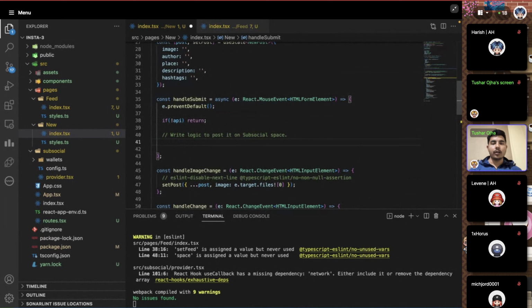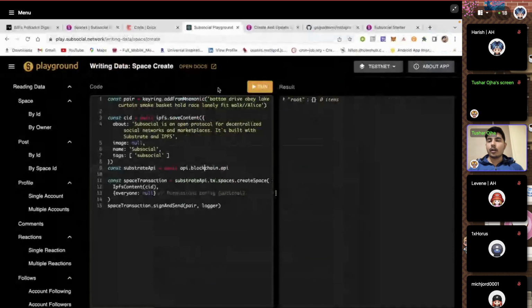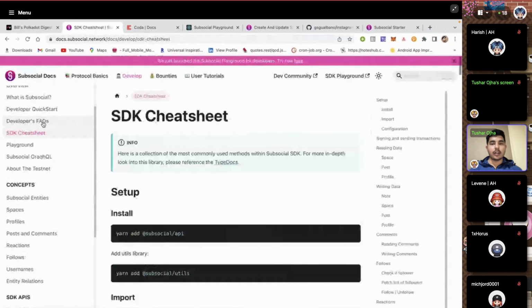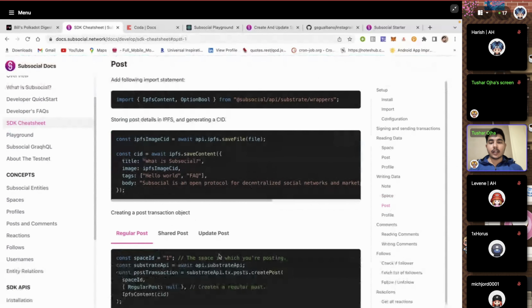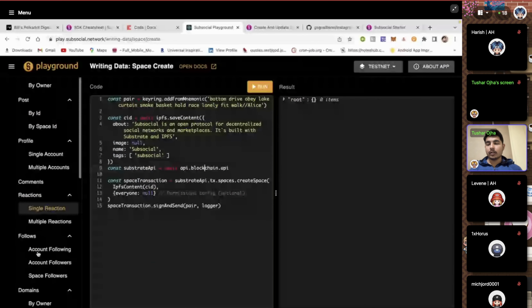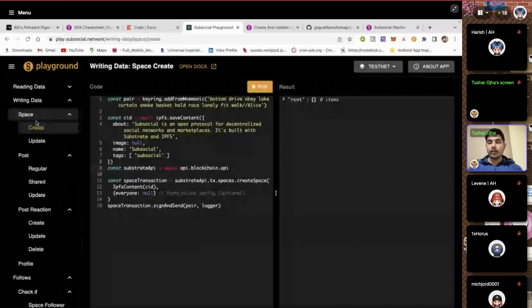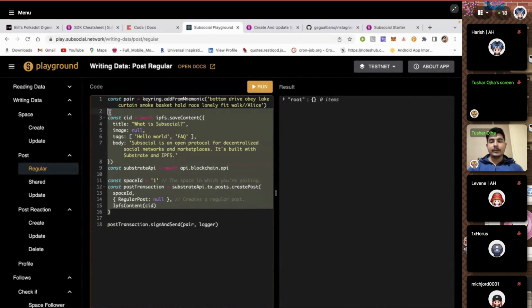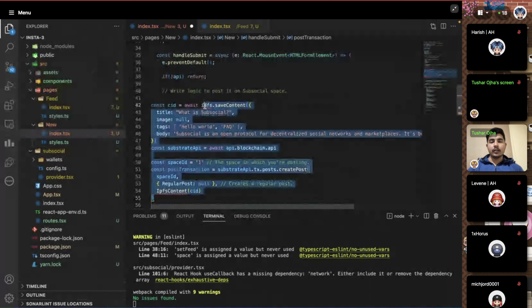Now we're going to write the logic for it. And how do you do that? You go to the docs again, and there is something called the SDK cheat sheet, which you can use to do a couple of things. You can also use the playground to do it, but whichever you like. So let's say I want to write data as a post, so I can use this thing for creating it. And if we also go to the playground, there is an option to create a regular post. So this is the code that we want to copy and use. So I'm going to copy this code and go back here, and yes.